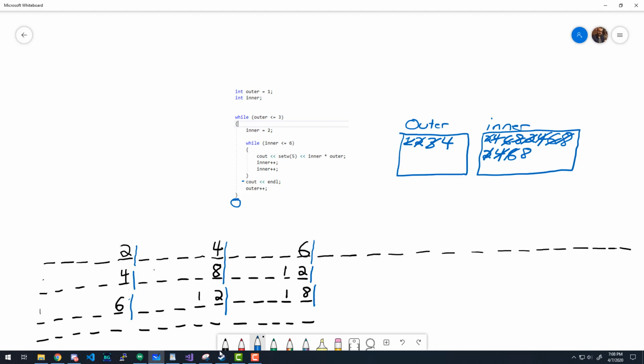Ah, okay. You see how I did it though, right? Yeah, definitely. And it made sense. So you have to stay within the second while loop until that parameter's reached. Then you go back out. Yep. When you're inside of a loop, you stay inside the loop until you're done.